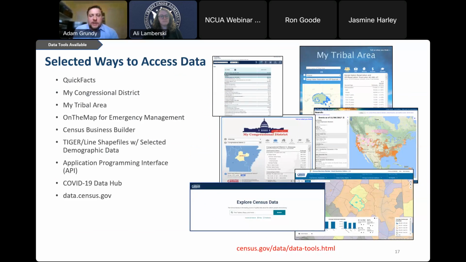So there's a couple different ways you can access our data, and I'm going to be demoing a couple of these data tools today.